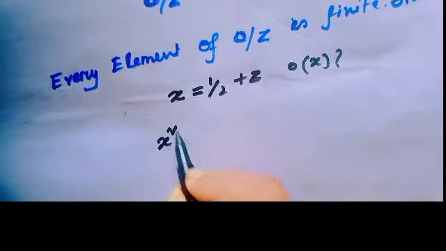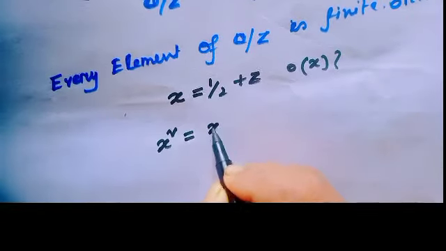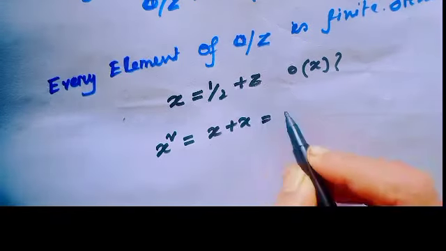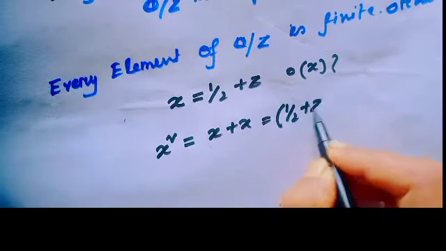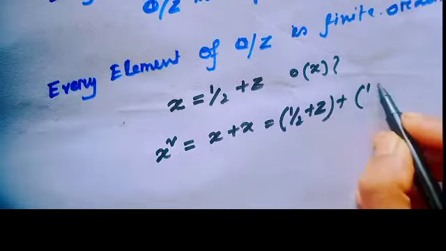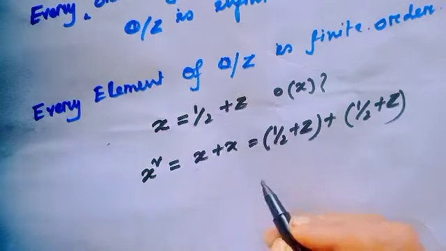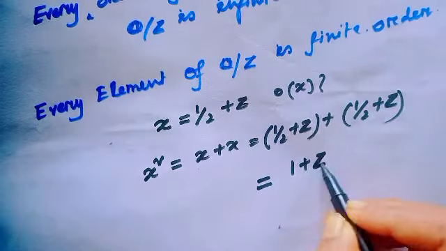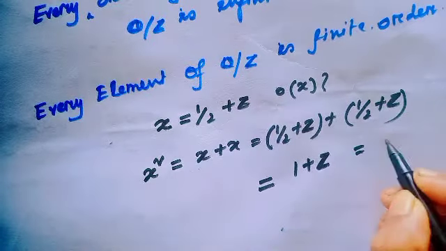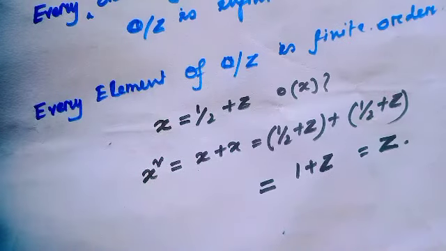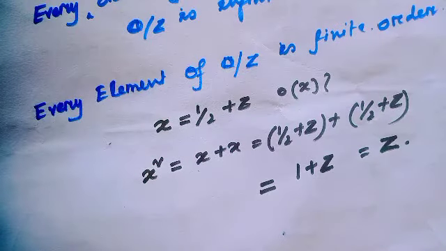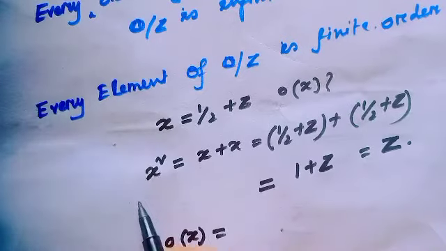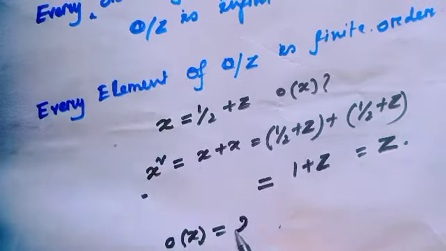X square means x plus x, since here the operation is addition, that means this is equal to half plus Z plus half plus Z. Okay? We can write it as 1 plus Z, and this is nothing but the whole Z. Okay? So, order of x equal to what? 2.